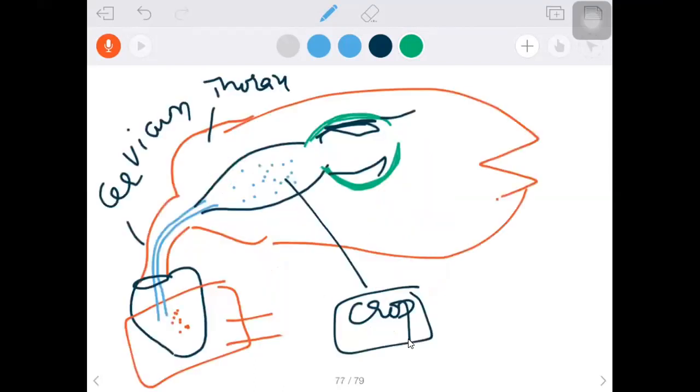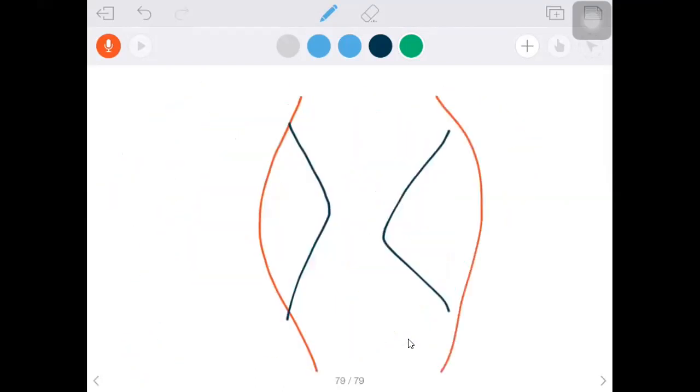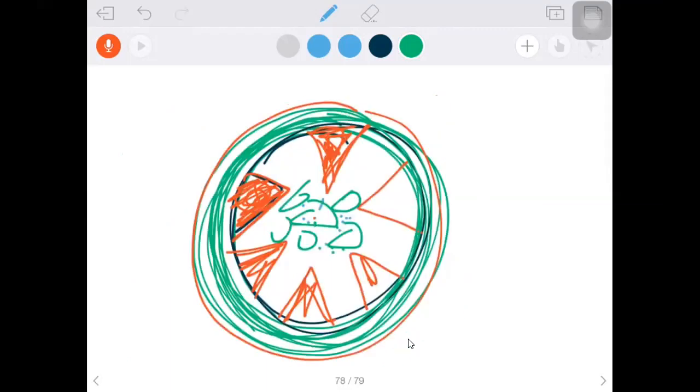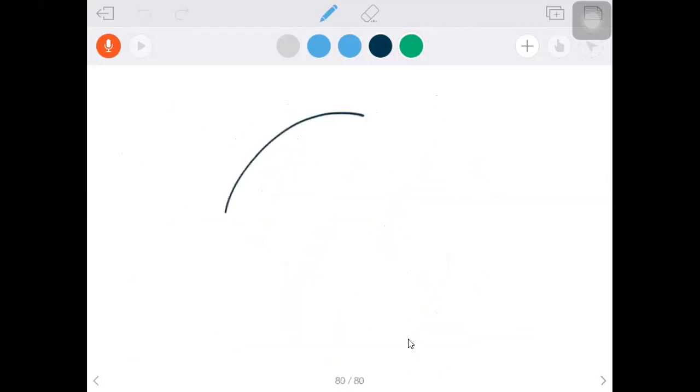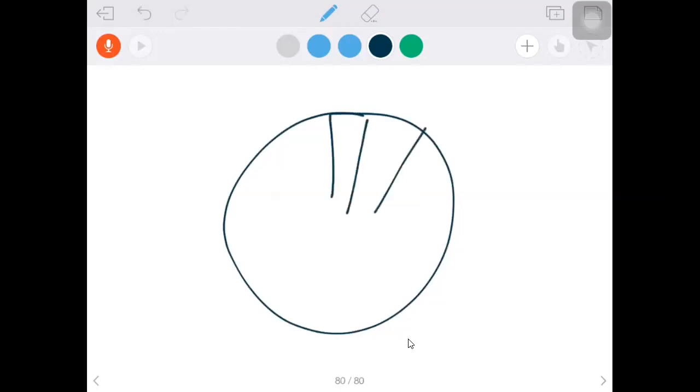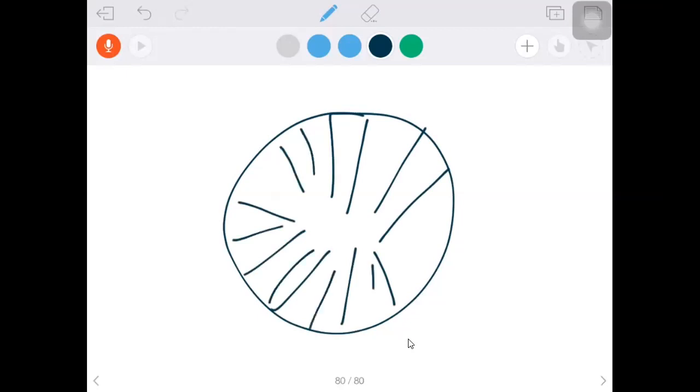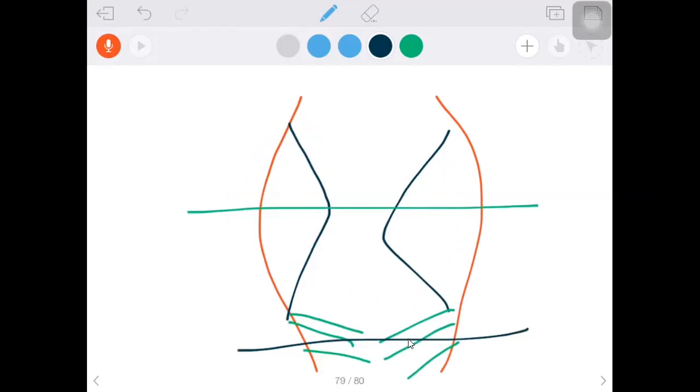Okay. After crushing, in the gizzard backwardly directed bristles are present here. Okay, so when I take a transverse section here, you can see like this. Now I am taking a transverse section here. Then when I take a transverse section here, you can see like this, the bristles are present. Hope you understand the difference between the longitudinal section and transverse section.